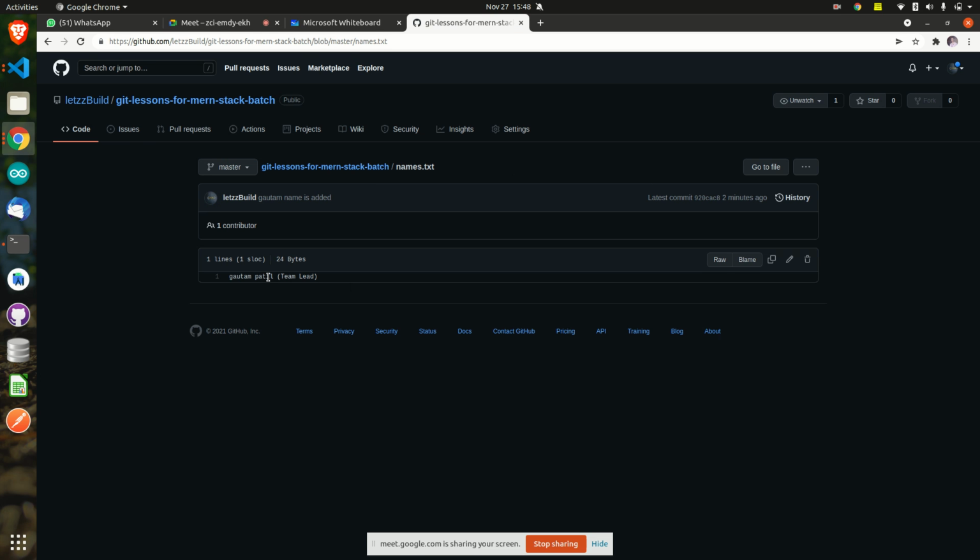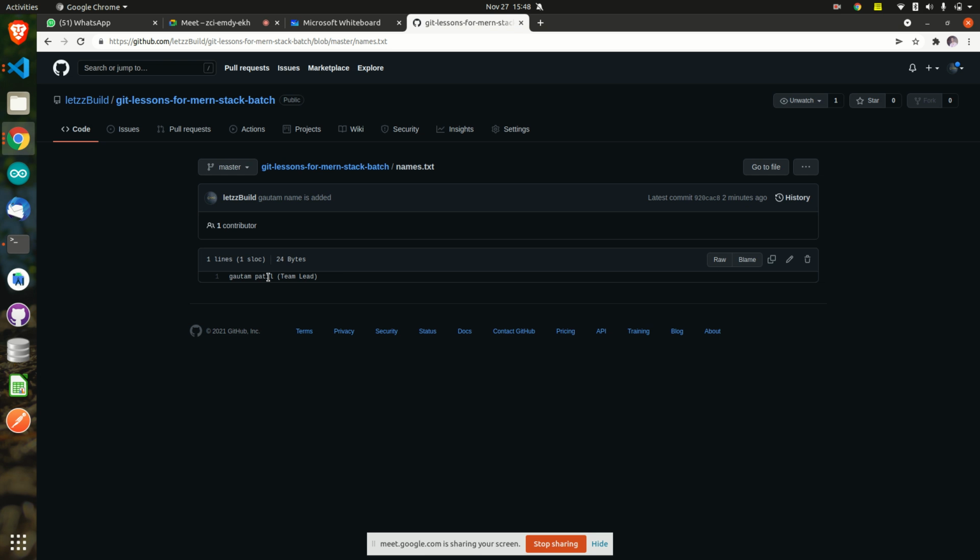Now let's consider that this is a project folder. Only one file is there right now, that's fine. But let us consider that this is your project folder, and I am the team lead. I have created a repository, a normal repository. Now, how can you all also write inside this? You're getting my point? Because you will have only one file.